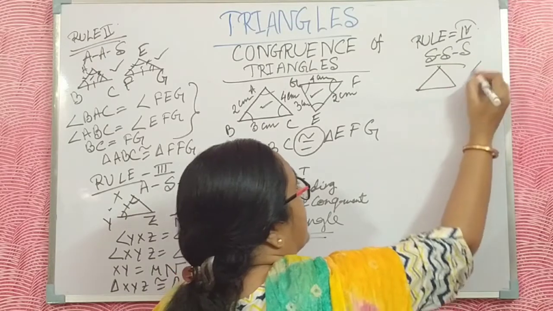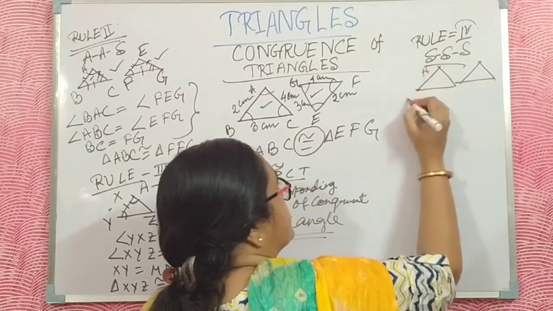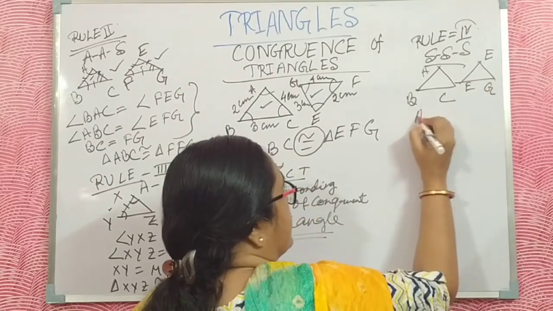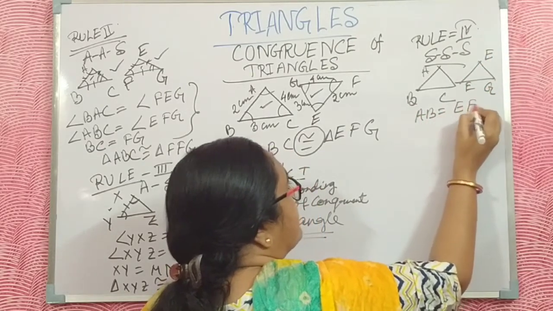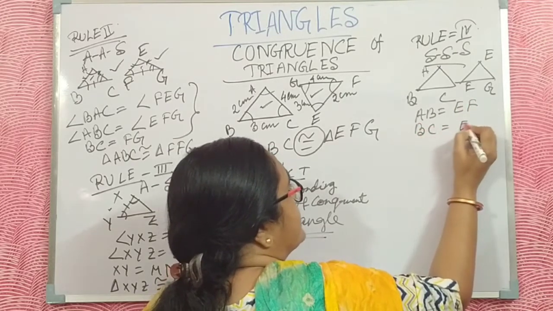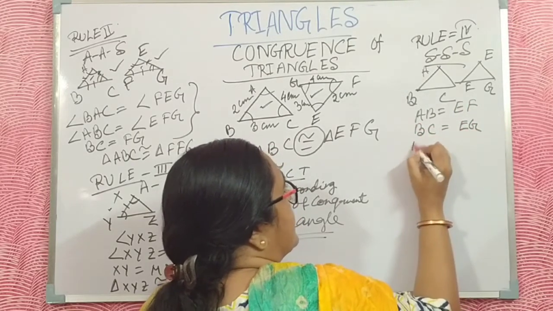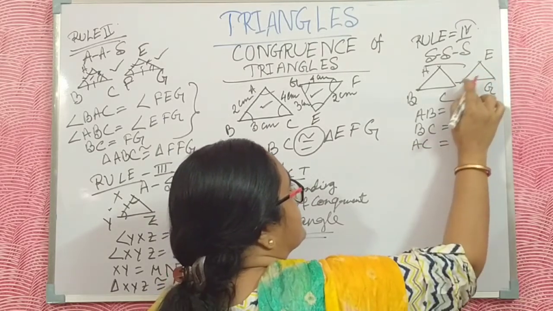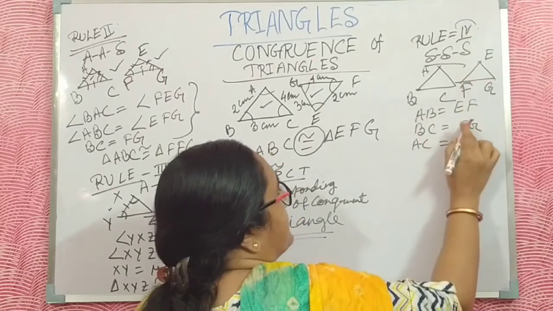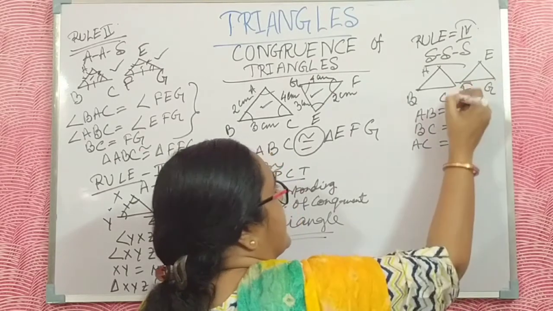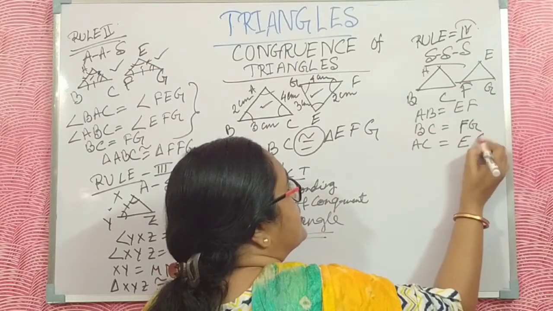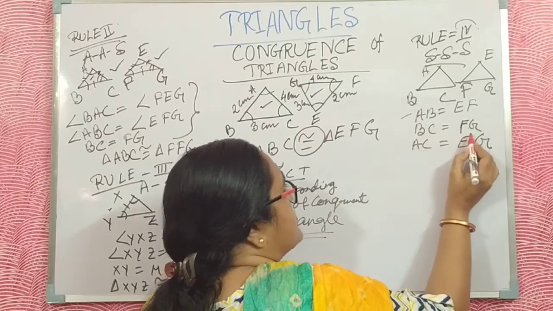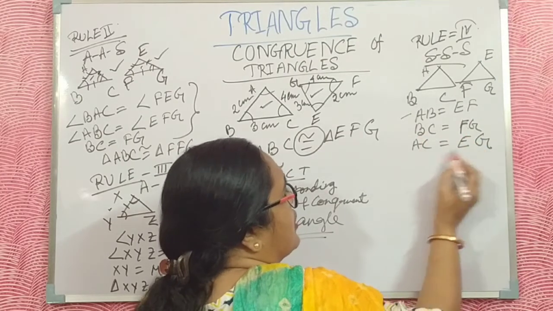If three sides of a triangle are equal to three sides of another, then we say that these two triangles are congruent. AB is equal to EF, BC is equal to FG, and AC is equal to EG.